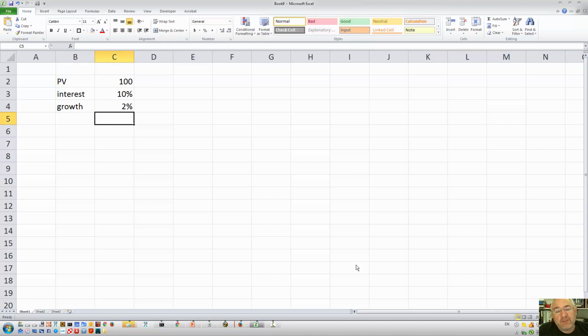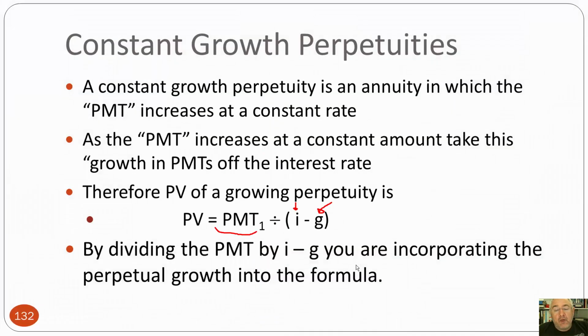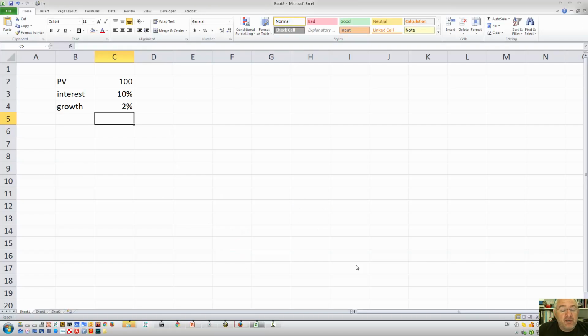How much money do I have to stick aside? Go back to the formula. Take the payment, divide by I minus G. Okay, so interest is 10%, which is a fancy way of writing 0.1. G, growth, is 2%, which is a fancy way of writing 0.02.